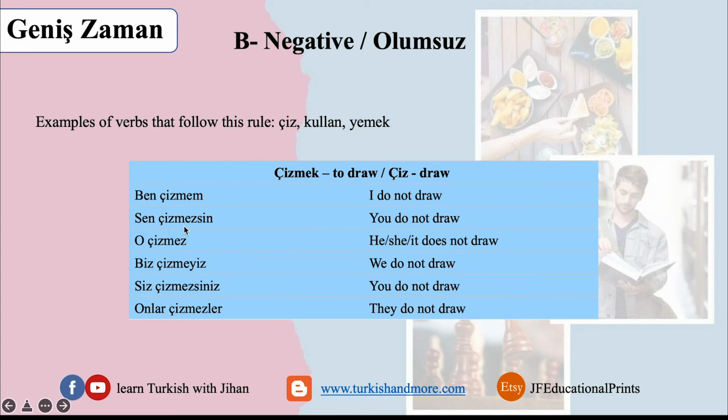Sen çizmezsin, also the rule that we spoke about. O çizmez, biz çizmeyiz, siz çizmezsiniz, and onlar çizmezler. So basically what we are doing here is taking the rule and just applying it to the verb and adding the appropriate suffixes and additions.